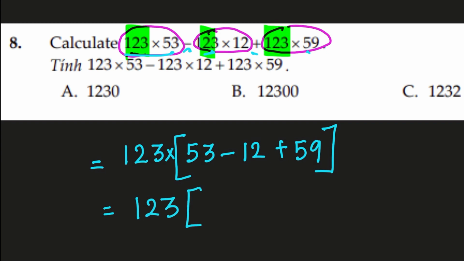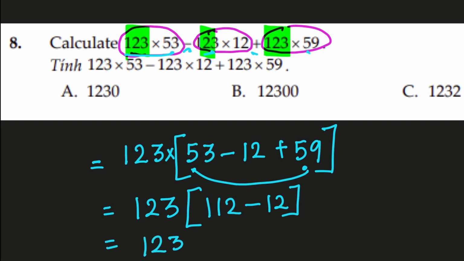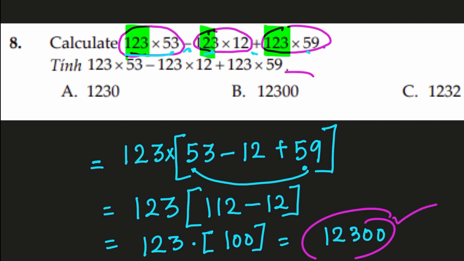So we have 123 here, and we can solve this. 53 take away 12 plus 59: I can add 53 and 59, that is 112. Take away 12, which actually seems quite easy now, because 112 take away 12 will be 100, and that is a super easy calculation. It is 123 times 100, which is 12,300, which is our answer, B.